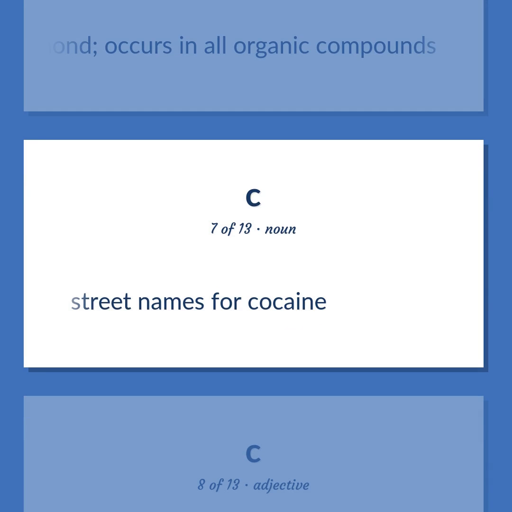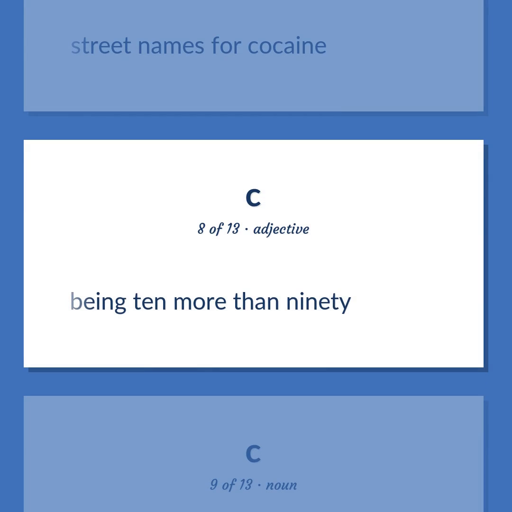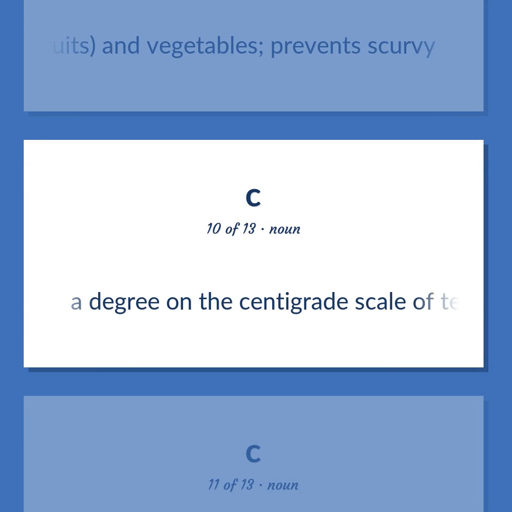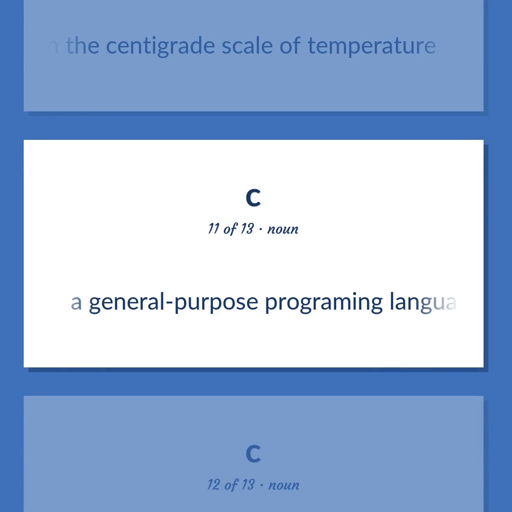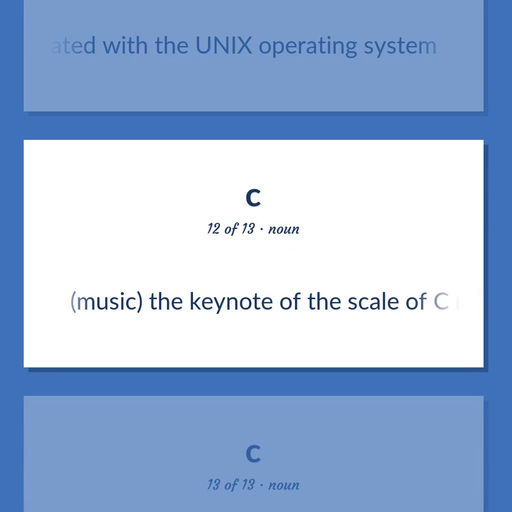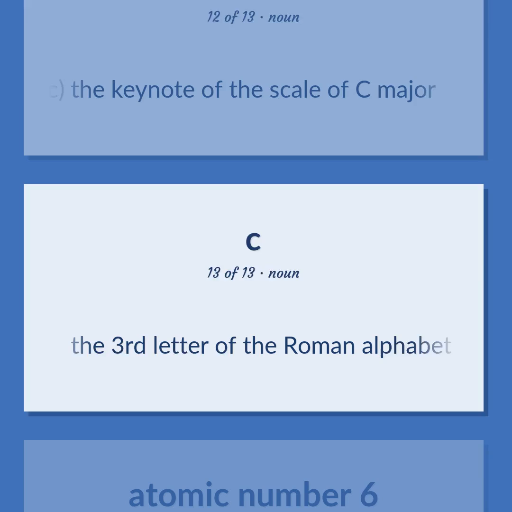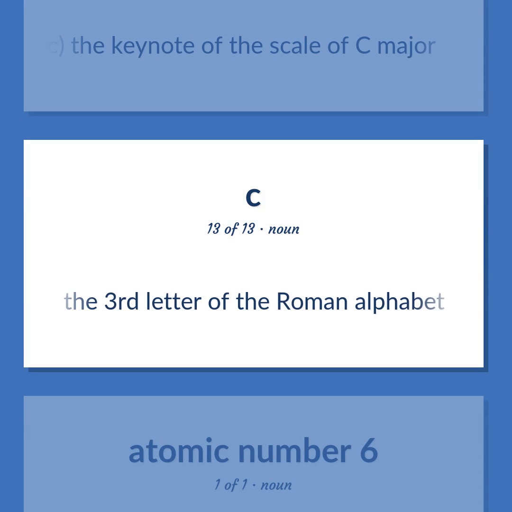Street names for cocaine. Being 10 more than 90. A vitamin found in fresh fruits, especially citrus fruits, and vegetables, prevents scurvy. A degree on the centigrade scale of temperature. A general-purpose programming language closely associated with the Unix operating system. Music. The keynote of the scale of C major. The 3rd letter of the Roman alphabet.